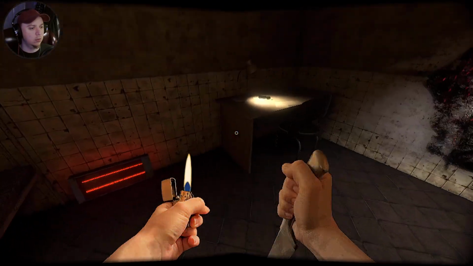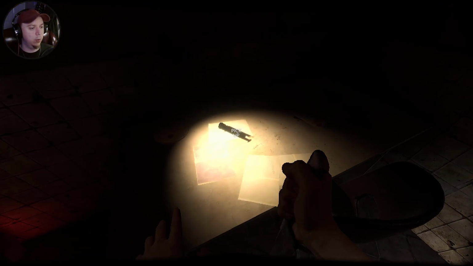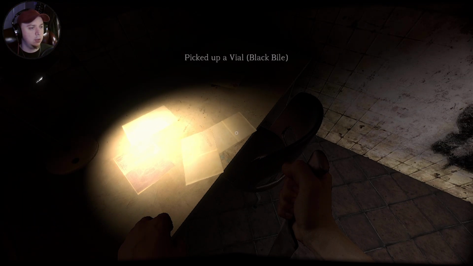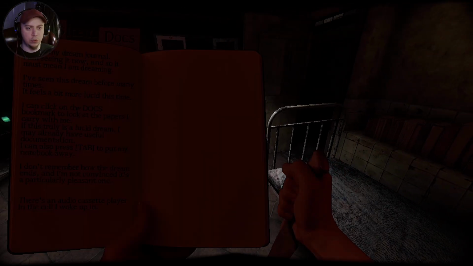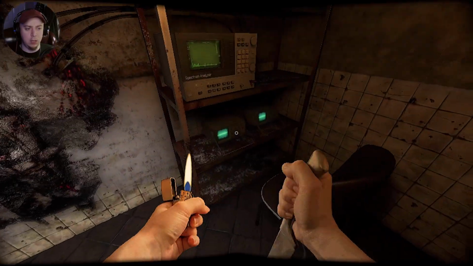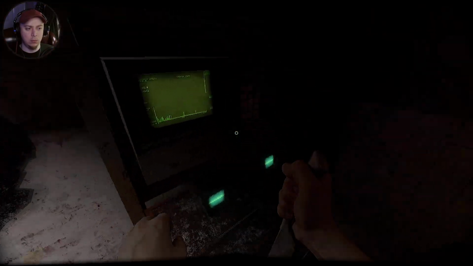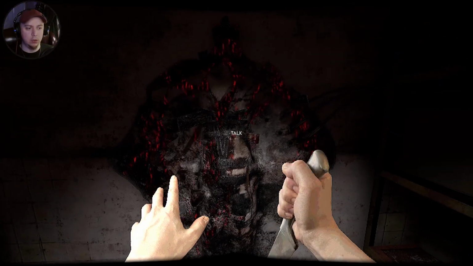Okay. Nice. Pick up. Alright, we have to make sure our hands are free to do things. Picked up a vial. Black bile. Bars. Let's see. How do I cycle through things? Unless it's just like a key item. What is this?